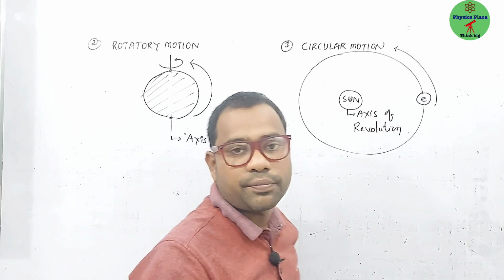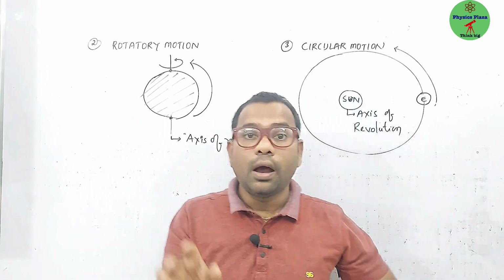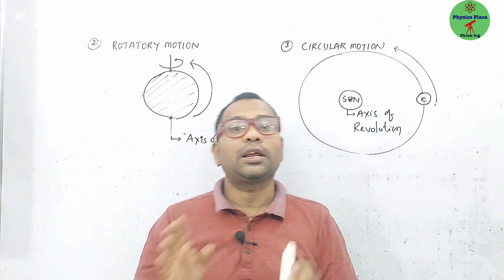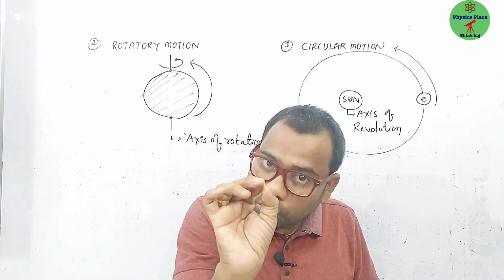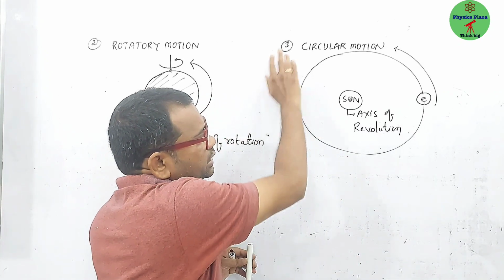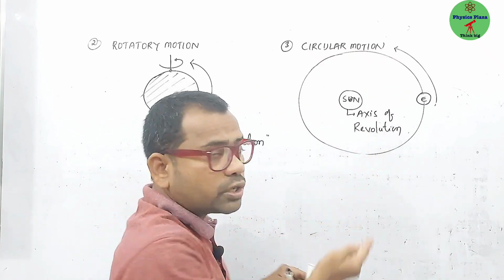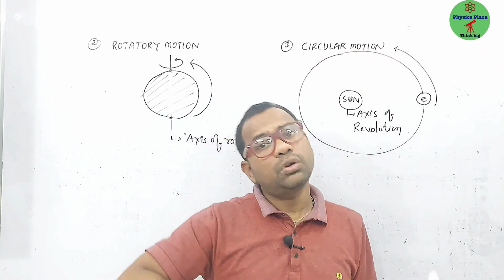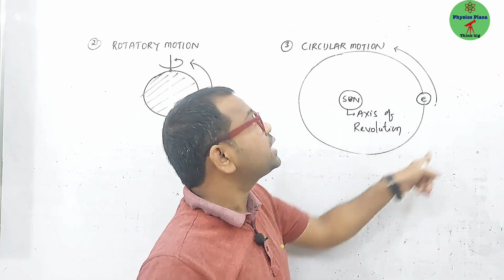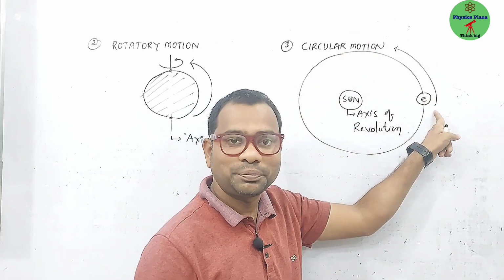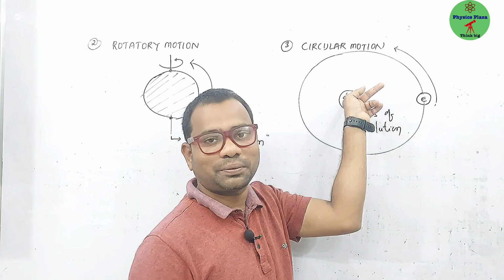That makes the difference. In the exam they may ask you a question: how does rotatory motion differ from circular motion? In a rotatory motion, the axis of rotation passes through the body, whereas in a circular motion, the axis of revolution won't pass through the body. It passes through the center of the circular path, not through the body.